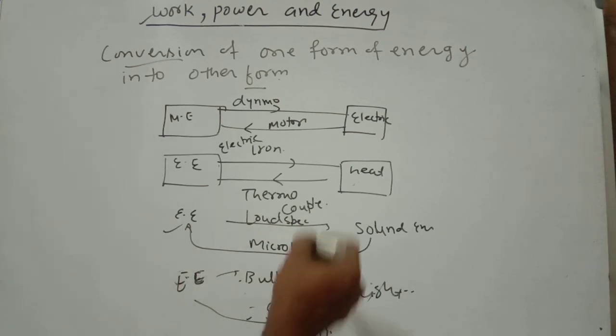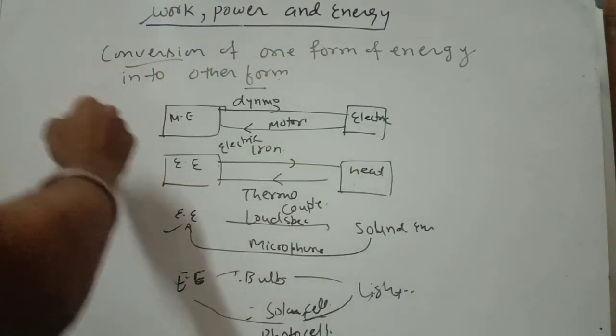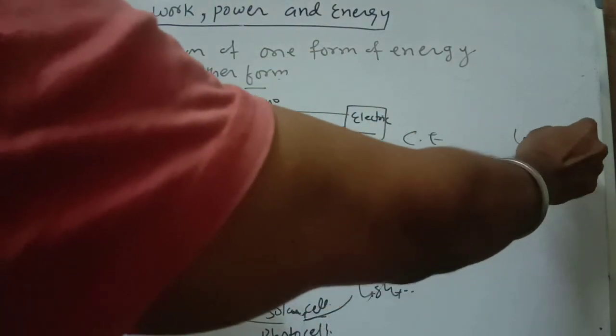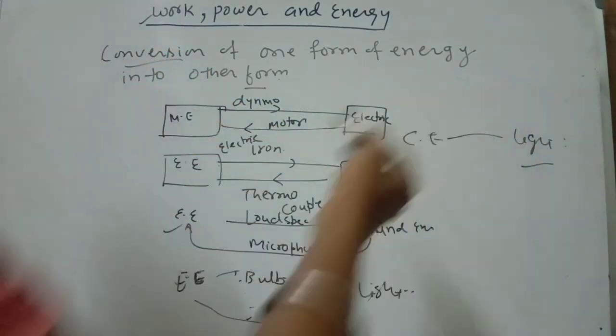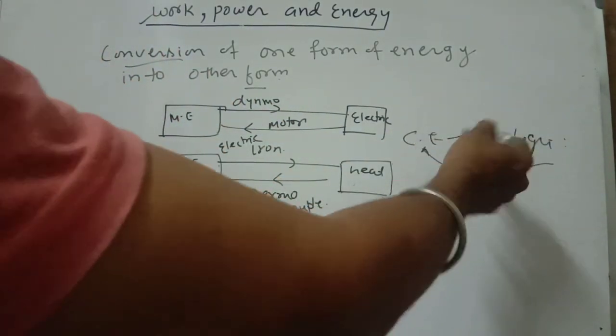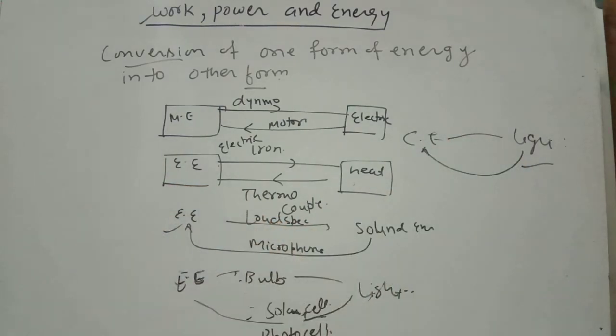And when chemical energy is converted to light energy, you use a candle. And light energy to chemical energy is photosynthesis. So these are conversions of one form of energy to another form of energy. These are very important.